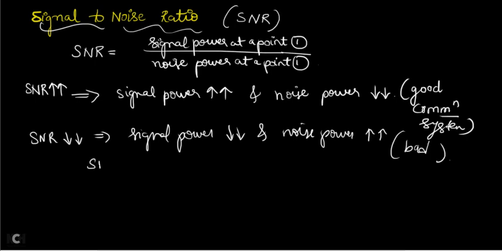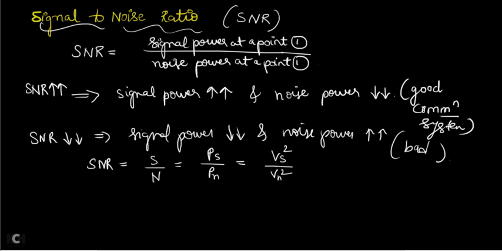Now what is the formula for SNR? SNR is given by S divided by N. S stands for signal power, N stands for noise power. So I can write it as PS by PN, where PS stands for signal power and PN stands for noise power. That can also be written as Vs square divided by Vn square. You know that power is nothing but voltage square. I have taken resistance as 1 ohm here, so it will not come into the picture. So power is nothing but voltage square, and PS by PN is Vs square by Vn square.